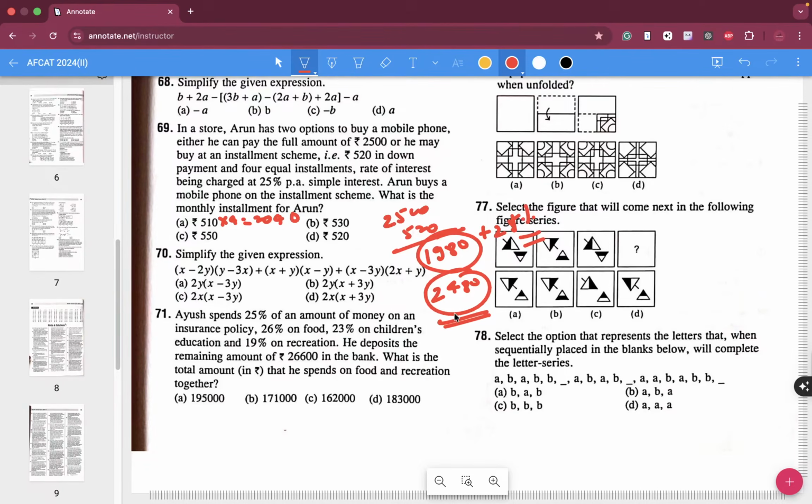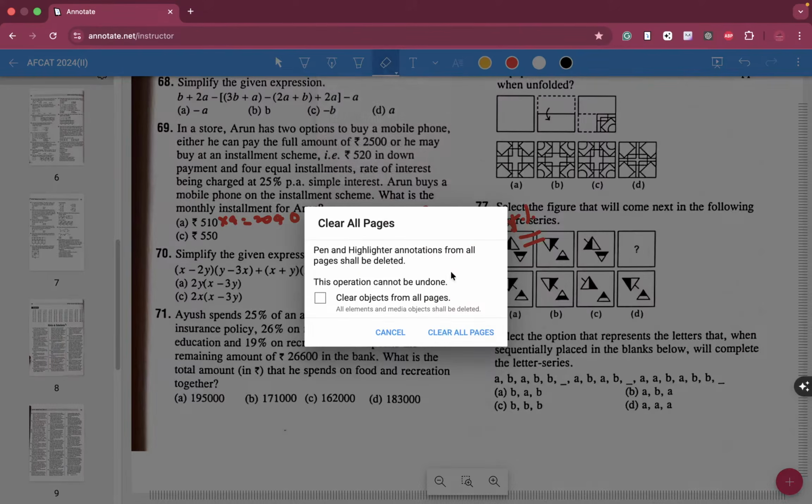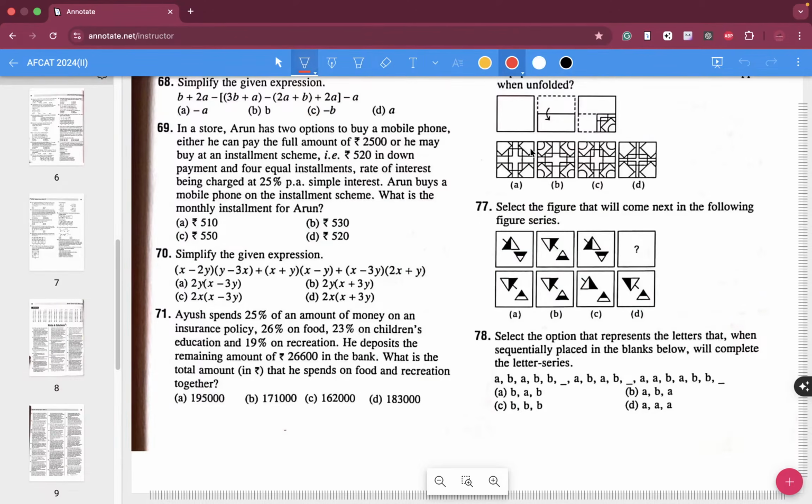Installment questions are very tricky, so we got to bear it. So in 4 equal installments, there is a formula for that. The formula looks like this: principal value.